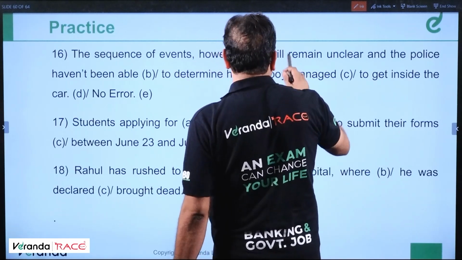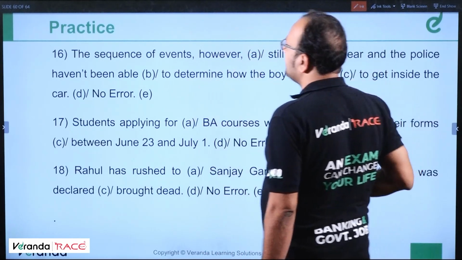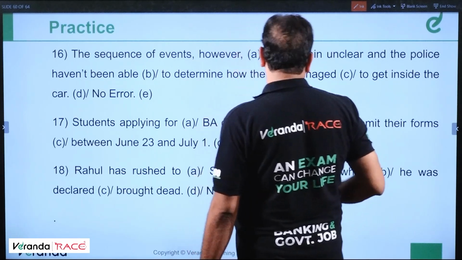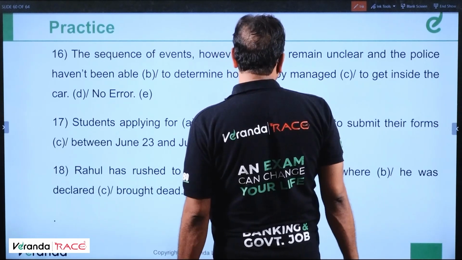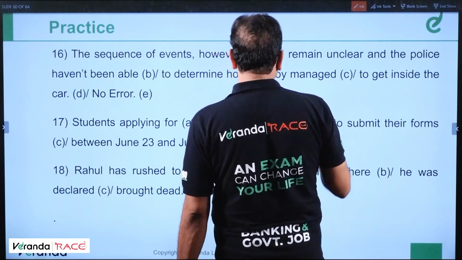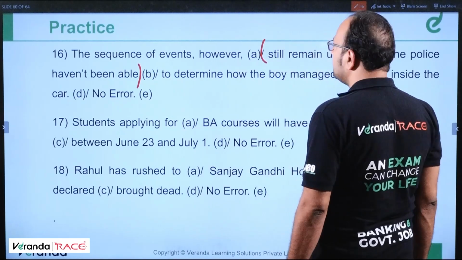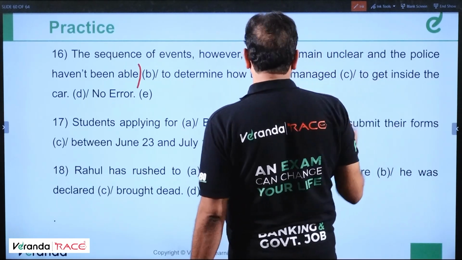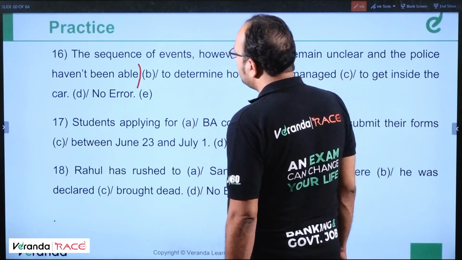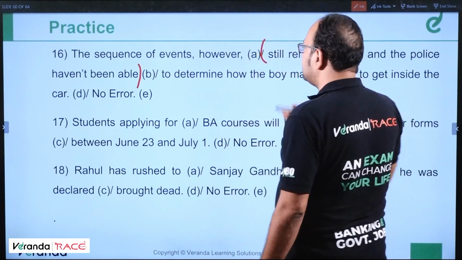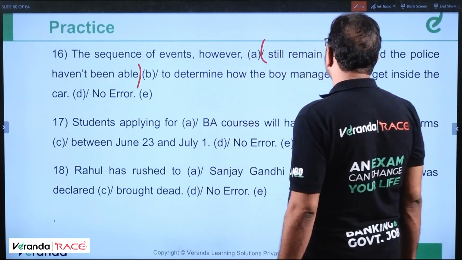See, what is happening is that the entire part B is written in present tense: still remain unclear and the police haven't been able to determine how the boy managed to get inside the car. Well, in this sentence, if you observe, we see the sequence of events, however, the action has already happened in the past. So we can say the sequence of events, however, still remain unclear.